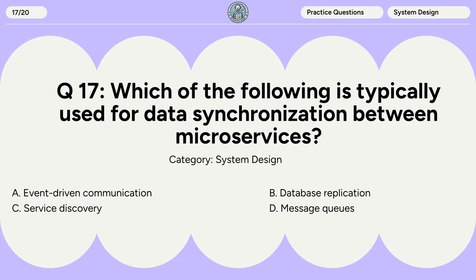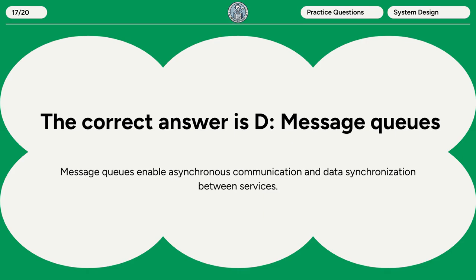Question 17. Which of the following is typically used for data synchronization between microservices? A. Event-driven communication. B. Database replication. C. Service discovery. D. Message queues. The correct answer is D. Message queues. Message queues enable asynchronous communication and data synchronization between services.